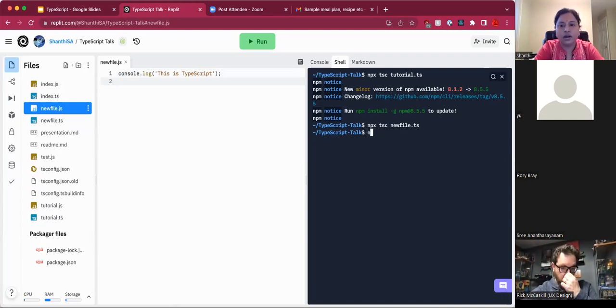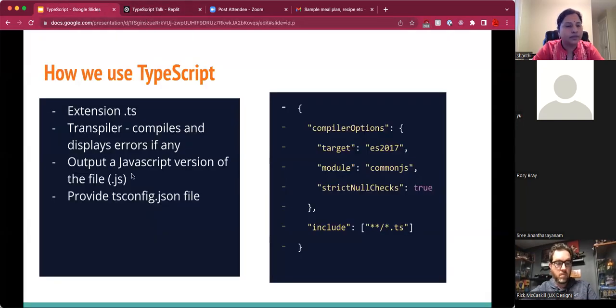Now, in order to run, we just run the JavaScript file, and it will print 'This is Java in TypeScript'. So that's how we run a TypeScript code.